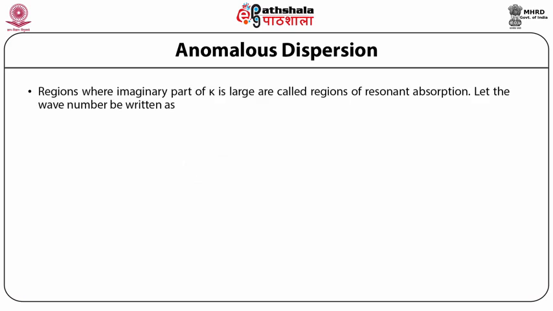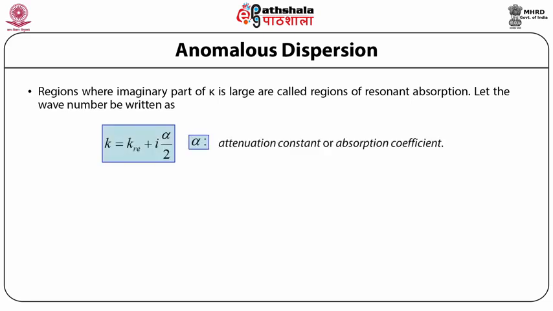Positive imaginary part implies dissipation of energy, that is, transfer of energy from the electromagnetic wave to the medium, usually in the form of heat. The attenuation of a wave is most easily expressed in terms of wave number k. If the wave number is written as k = k_re + i alpha/2, then the parameter alpha is known as attenuation constant or absorption coefficient.